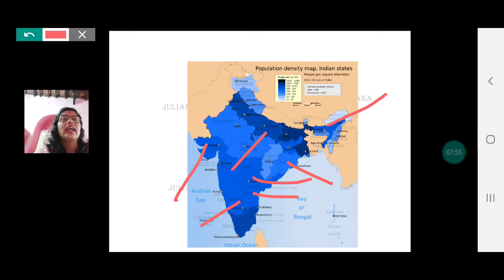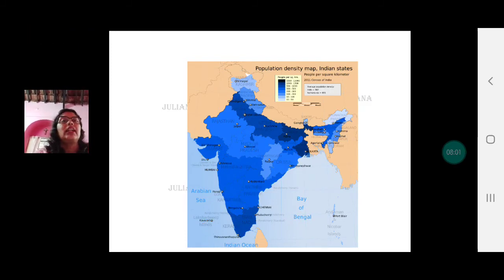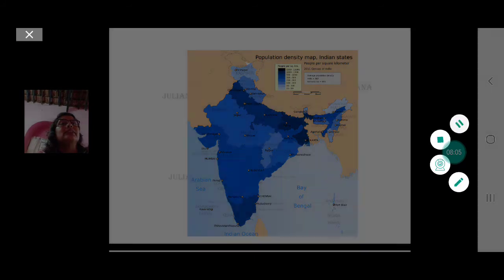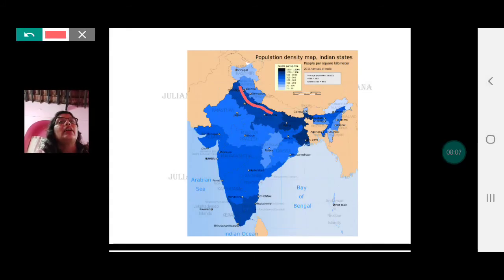Then more than 500, that is 501 and more. This we have just finished studying. Okay, all these places in the northern plains: Punjab, Haryana, Uttar Pradesh, then Bihar, then West Bengal, Kerala and Tamil Nadu, right? What about Jharkhand?